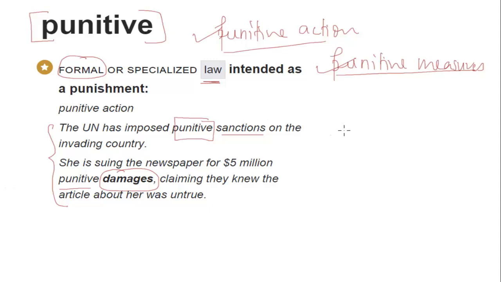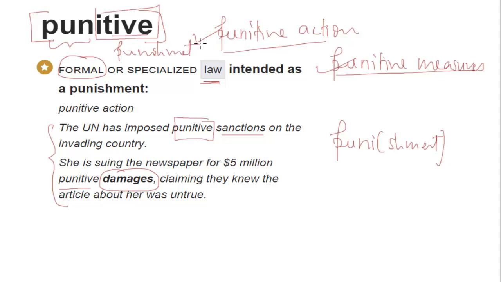So it has that word root, puni. Puni basically is coming from the word punishment. So if you have difficulty understanding or remembering the word, you must understand that if you break this word into two parts, you have the first part which is puni and the second part is tive. So this puni basically becomes punishment, right? So this is how you must try to remember the word, acting as punishment.